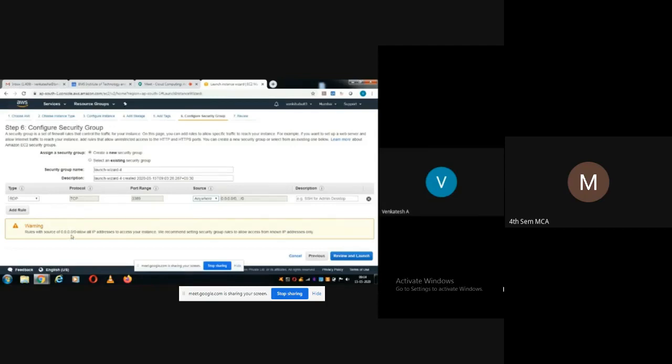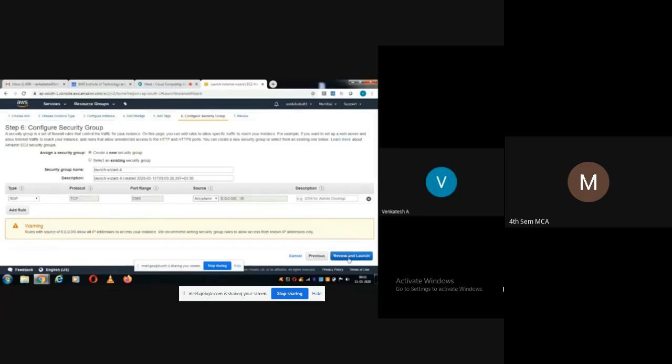Look at the warning message here. Rules with source IP address 0.0.0.0/0 will allow all IP addresses to access your instance. We recommend setting security group rules to allow access from known IP addresses only. If you have this IP address, it will allow access to all the IP addresses. That means it is not that secure, so better you customize. Anyhow, we are not a company, so we don't have any big requirement. So I'll select anywhere, and let it be 0.0.0.0.